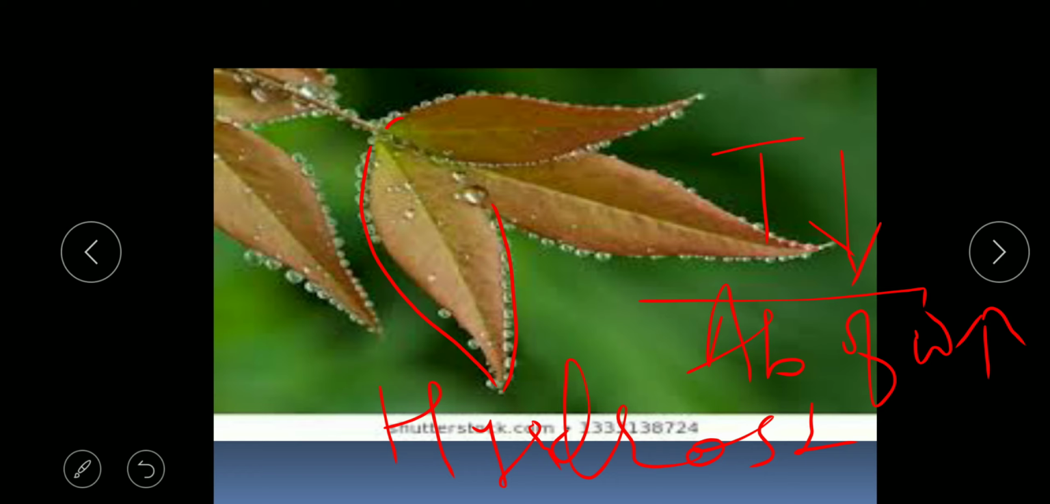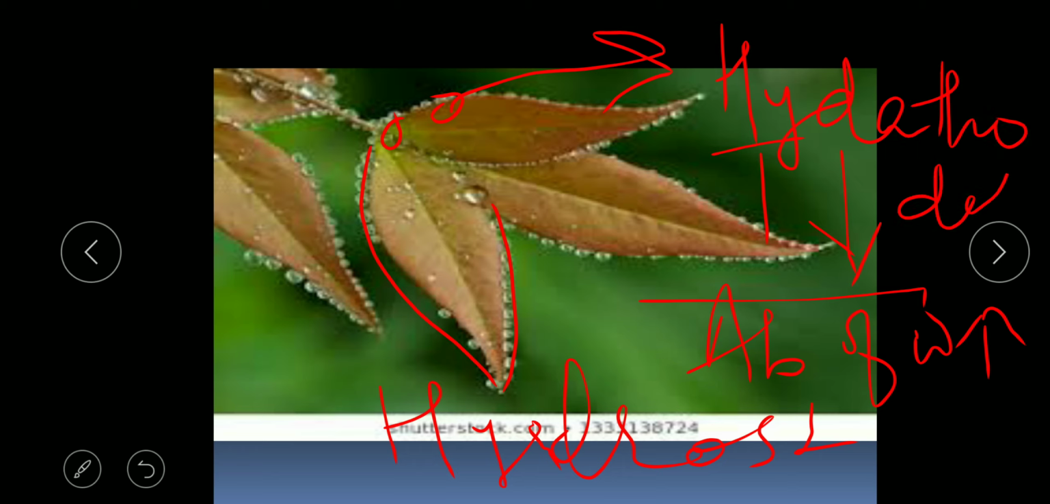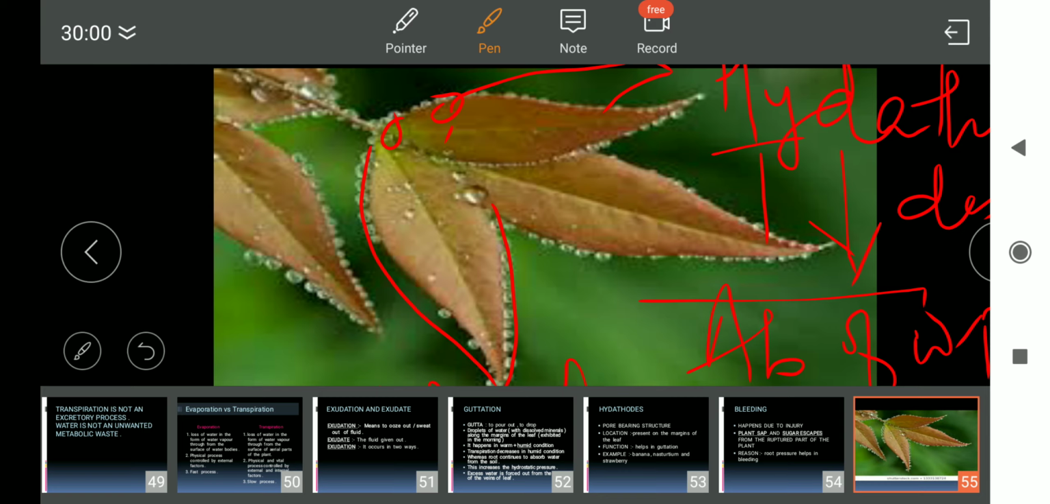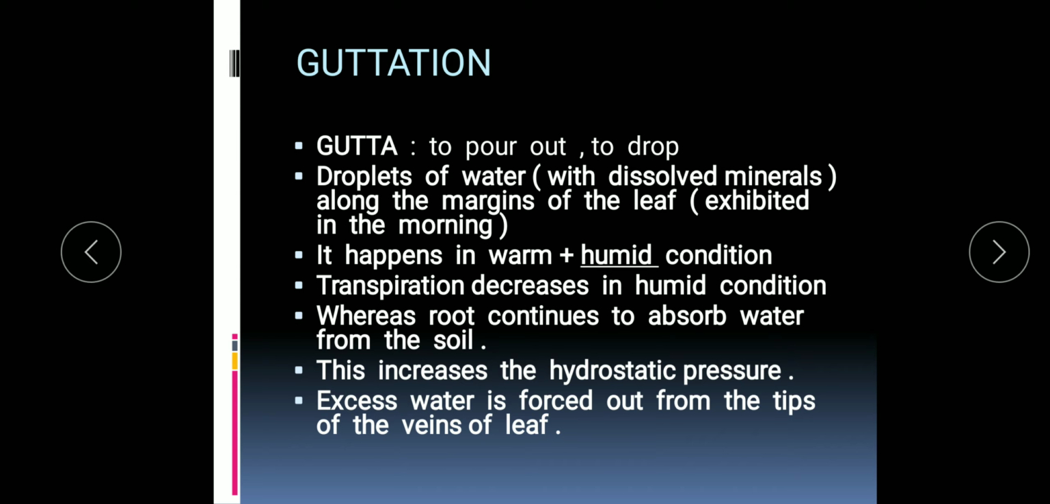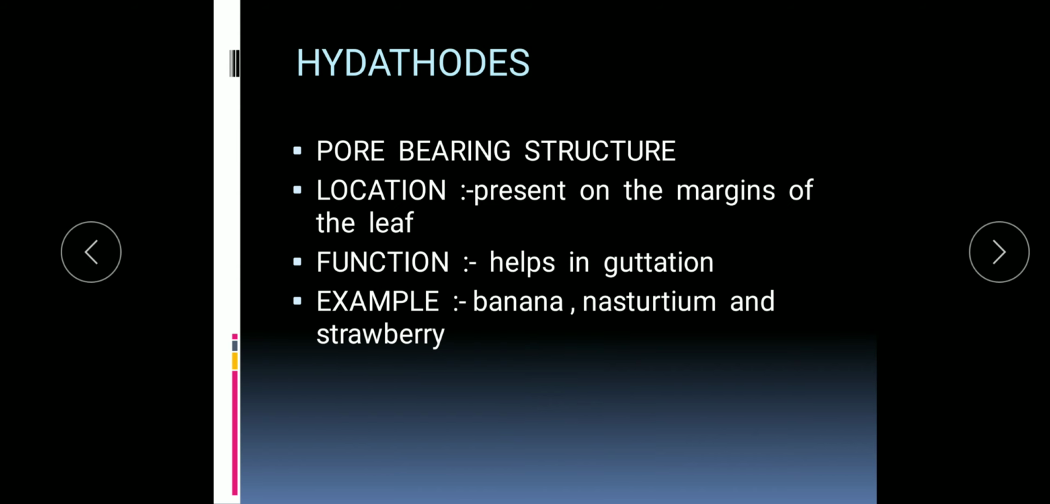the specialized cells present on the leaf margin help in guttation, and these specialized cells are known as what? Hydathodes. Hydathode cells. So this increased hydrostatic pressure will open the hydathode cells and water will be released out in the form of droplets. Clear?